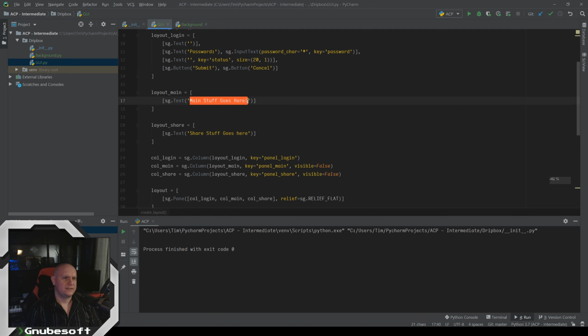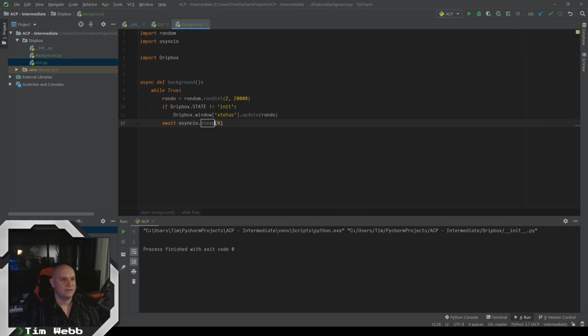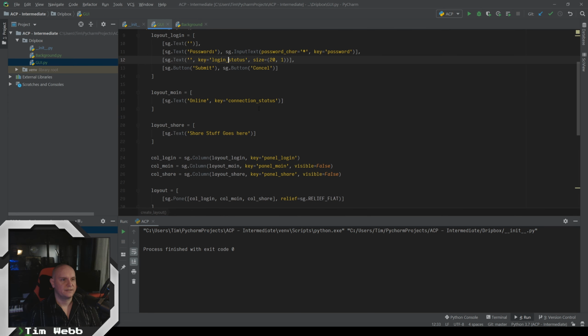We do want a text thing here, which is going to be our status. To keep this from being confusing, let's make this our, what I want this to basically say is whether or not you're online or not. So let's default it to say online. And we'll call this connection status. And to prevent any possible confusion, I'm changing the login status to login status. And I'm making sure that our random number thing is shooting that now at login status.